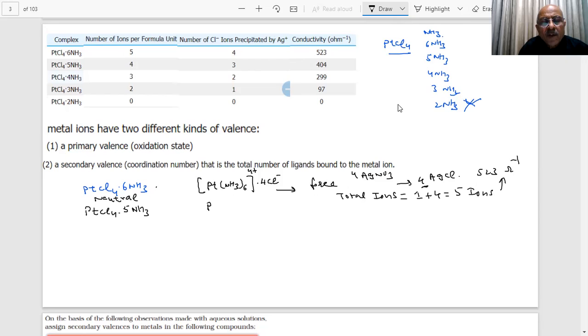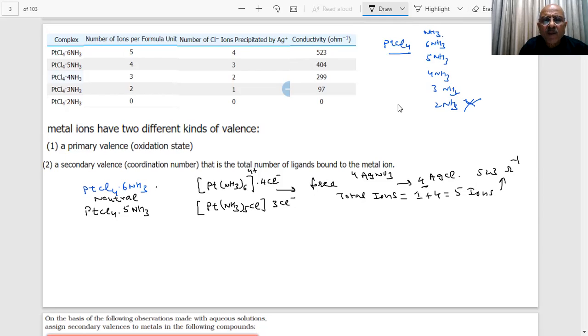That means, students, you have Pt(NH3)5Cl whole, and 3 Cl minus. Still there are 6. These are called the ligands. They are still with platinum.